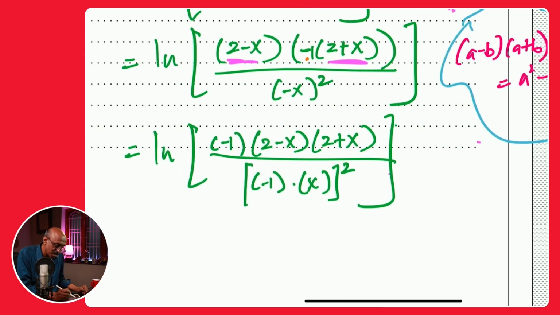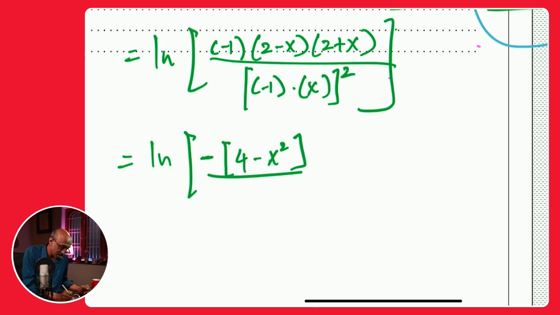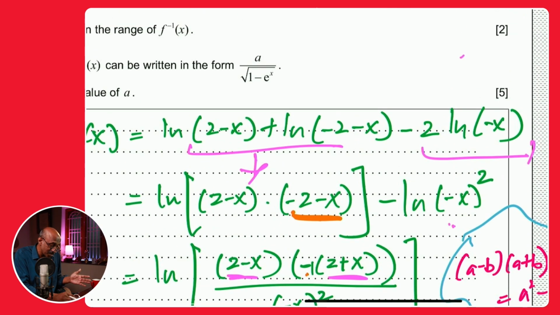But what's going to happen in the numerator when you apply this particular rule, a minus b, a plus b, the difference of squares, tells you that it's 2 minus x and 2 plus x. So we can write this expression now as ln of that negative, and then you have the square of 2 is 4 and the square of x is x squared. In the denominator, I'll just write it as x squared. I have explained what happens: the square of negative 1 in the denominator is just going to be positive 1, and that x squared. So you have a negative, and this is what that entire fancy thing reduces to.